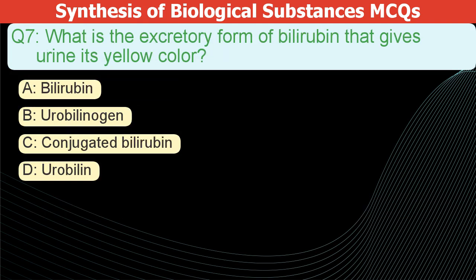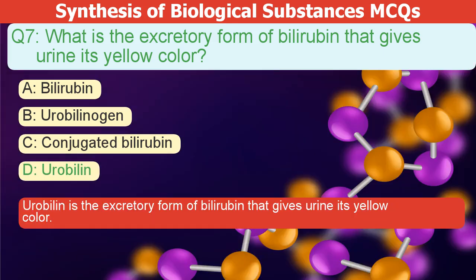What is the excretory form of bilirubin that gives urine its yellow color? A. Bilirubin. B. Urobilinogen. C. Conjugated bilirubin. D. Urobilin. The correct answer is D. Urobilin is the excretory form of bilirubin that gives urine its yellow color.